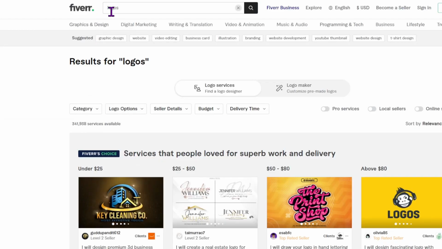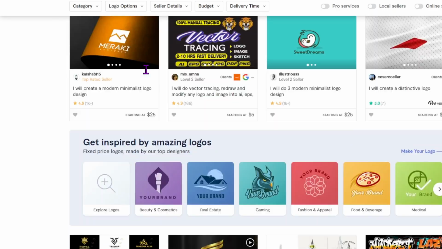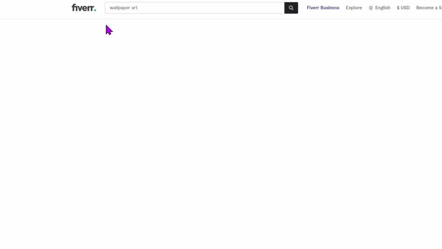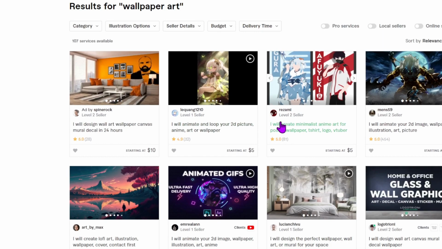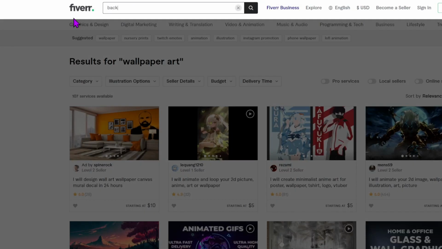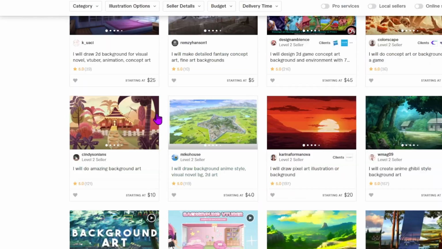Logos, you saw logos back in the Discord server. There's a lot of logos that can be generated with Midjourney, and we can also do wallpaper. That's also another option. There's just too many options, man. There's too many options. If you're creative enough, you can definitely make money with this.